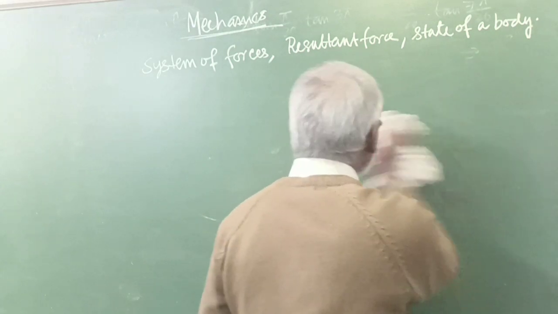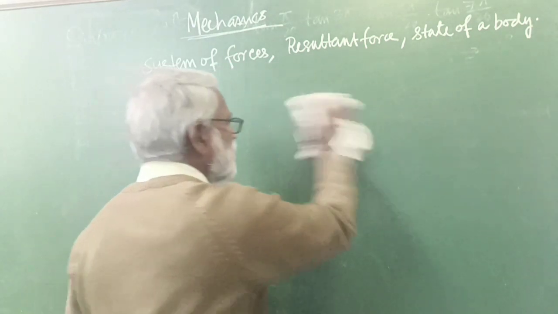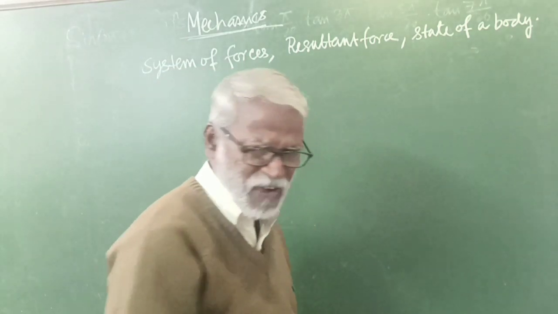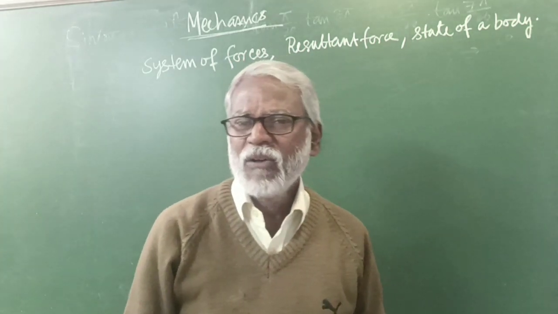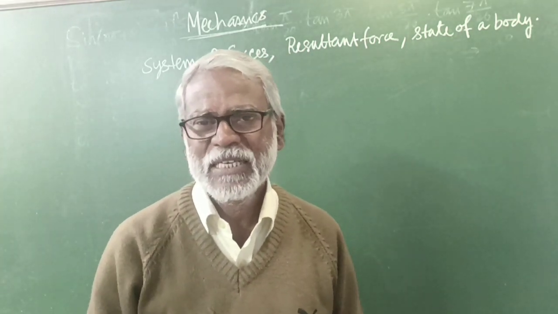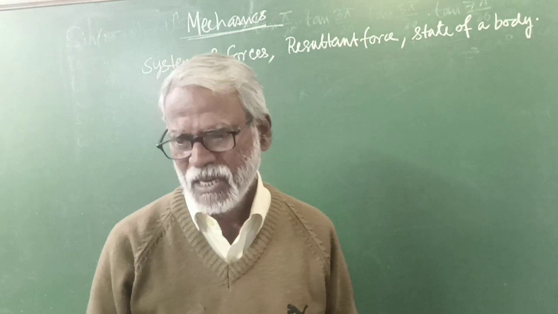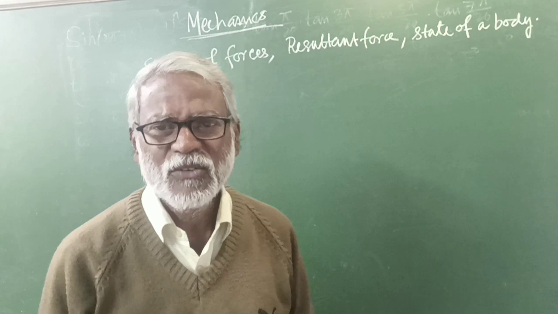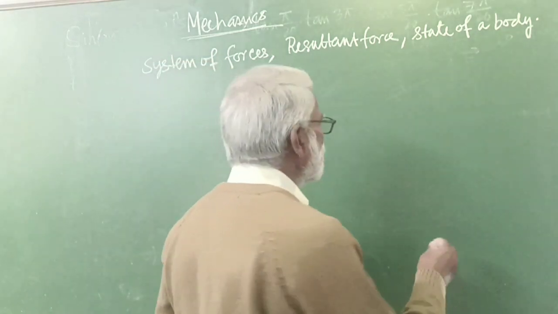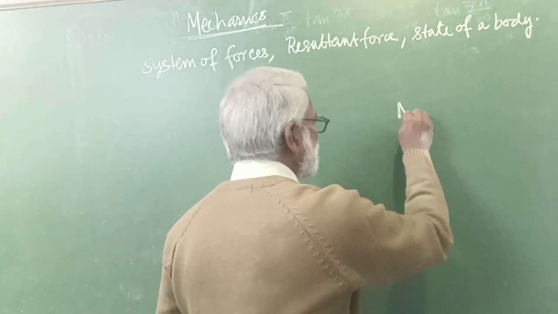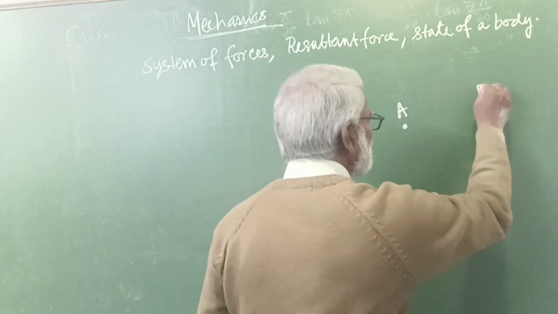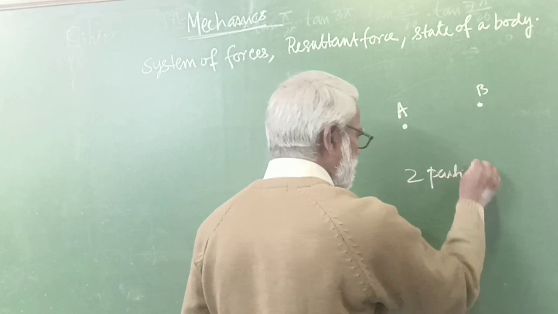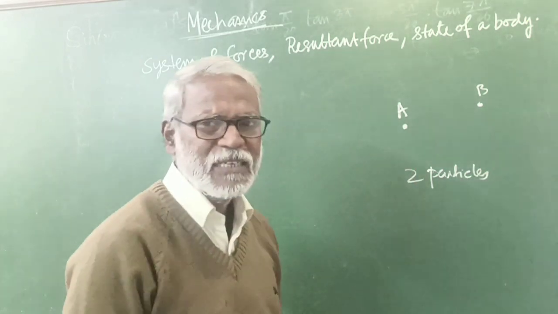In this universe, every body attracts every other body towards itself. That means whenever you find a body, there is a system of forces acting on it, because besides that body other bodies are present in this universe. So here what do we find? A is a particle, B is another particle. There are two particles present here.